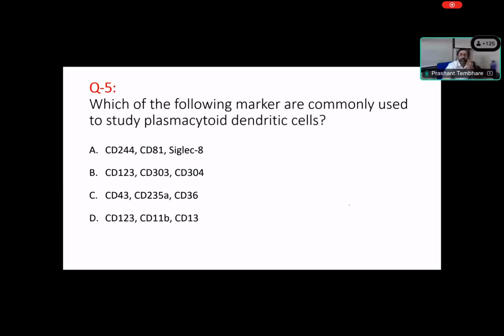Strong expression of c-KIT or CD117 and negative expression of HLA-DR is a signature expression of mast cells. Okay, so let's see another question about plasmacytoid dendritic cells. Which of the following markers are commonly used for plasmacytoid dendritic cells? B, right. So you can use B because CD123, CD303, that is BDCA2, and BDCA4.